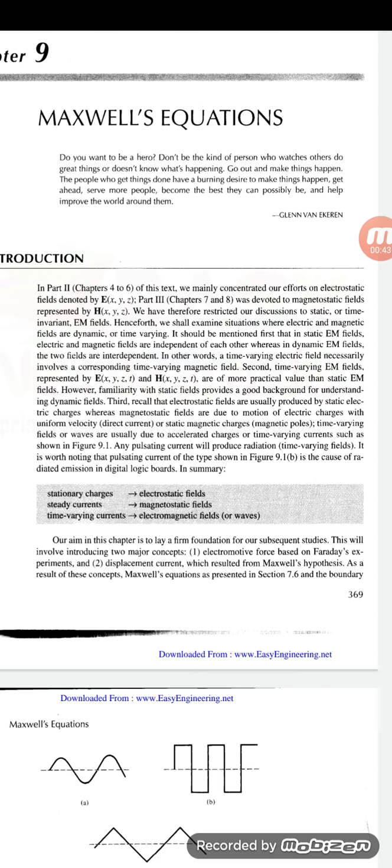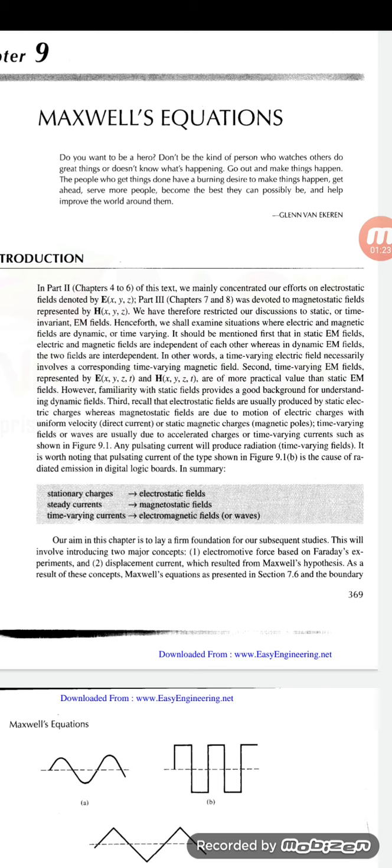Electric and magnetic fields are dynamic or time varying fields. It should be mentioned first that in static EM fields, electric and magnetic fields are independent of each other, whereas in dynamic EM fields the two fields are interdependent. That is, if you take an electrostatic field or a magnetostatic field, they are independent of each other. But when it comes to time varying fields, both are interdependent. A time varying electric field necessarily involves a corresponding time varying magnetic field.